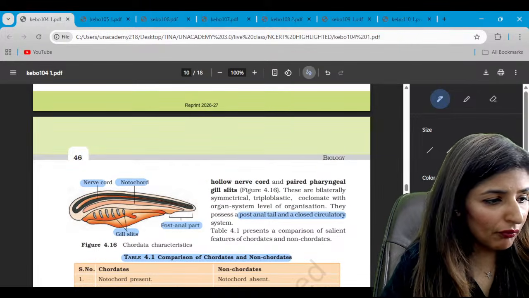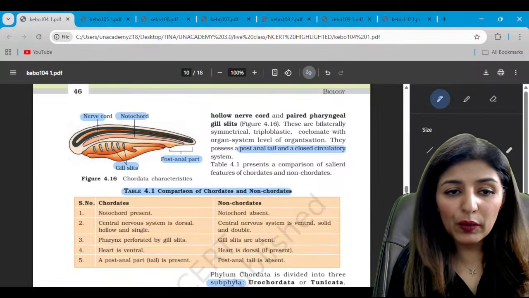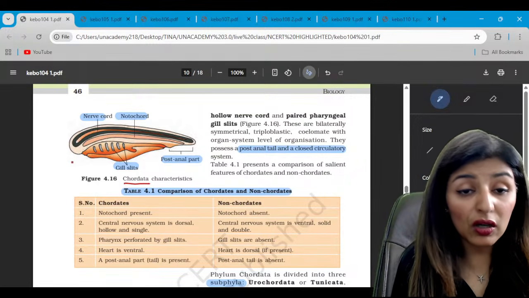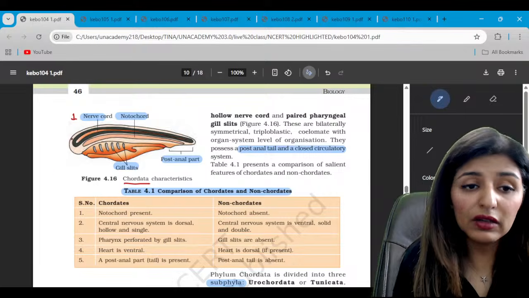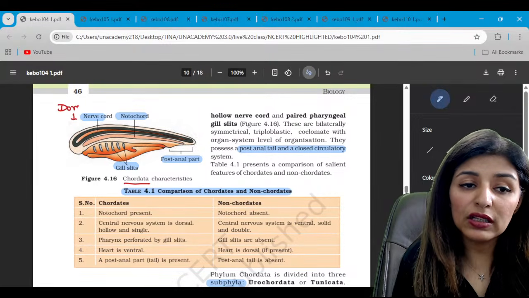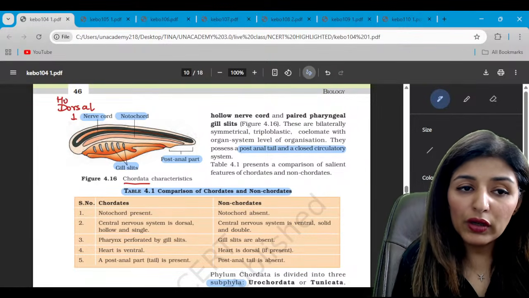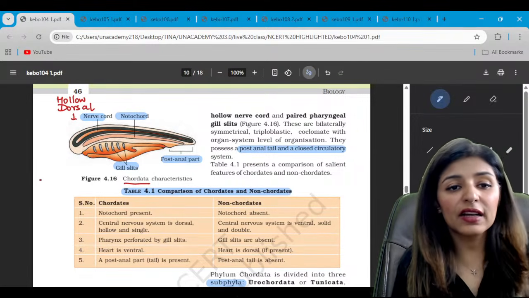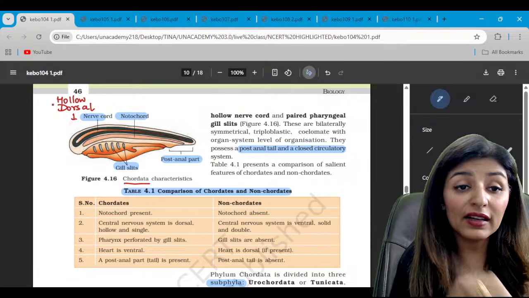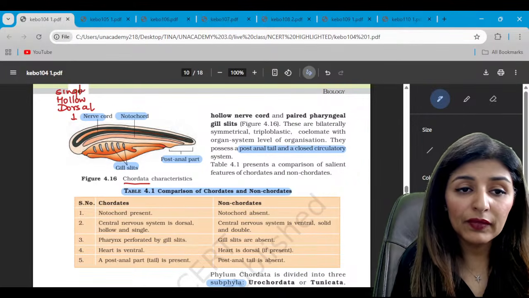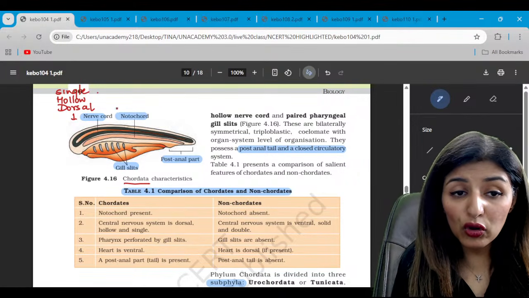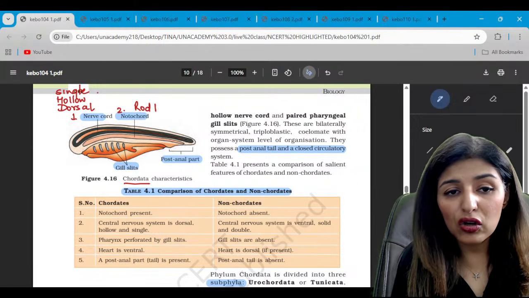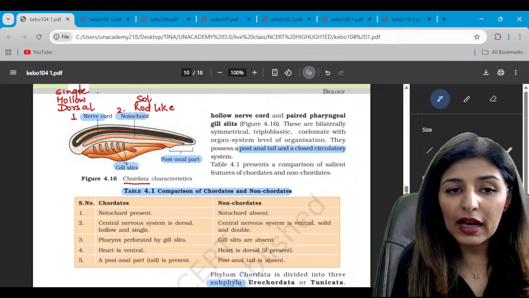Now, moving on, figure 4.16. This is a general structure of a chordate. What are the features which a chordate must possess? One is a nerve cord, but it has to be dorsal. The dorsal hollow nerve cord is a feature of chordates, while in non-chordates it is ventral, solid and double, while here it is single. Is that clear? Then talking about the notochord, the second feature, the notochord is again a rod-like structure, which is solid, again dorsal.